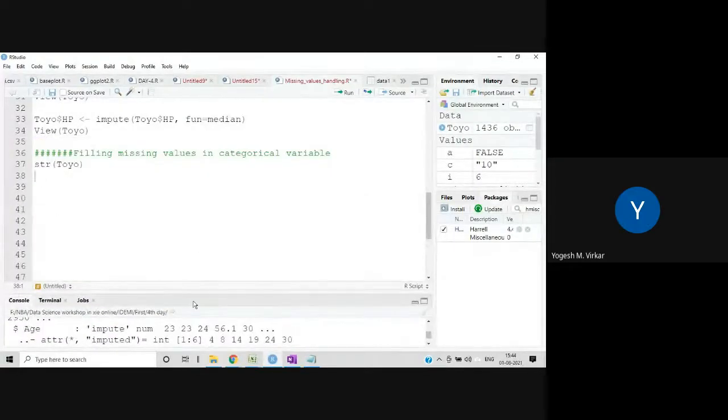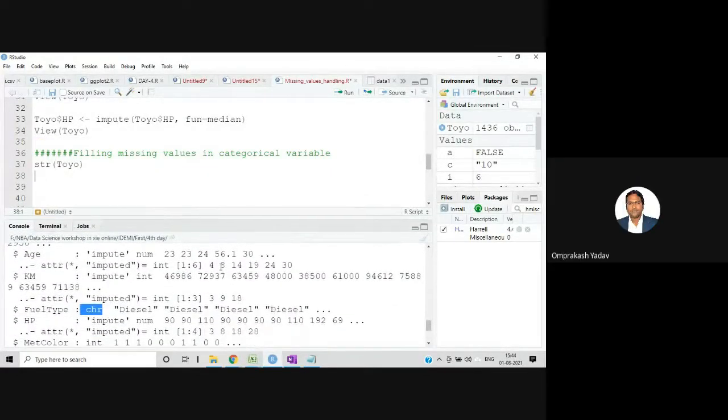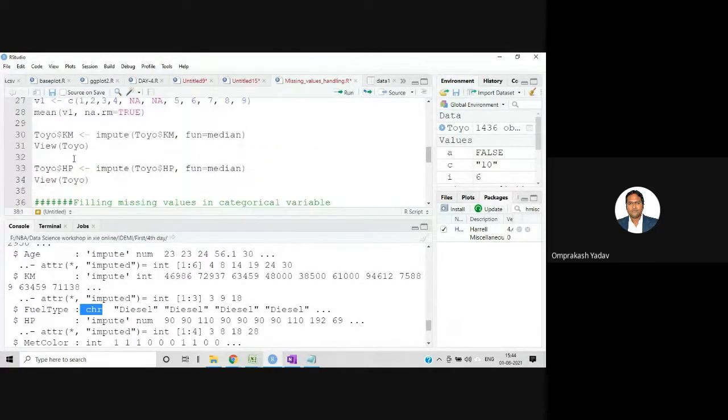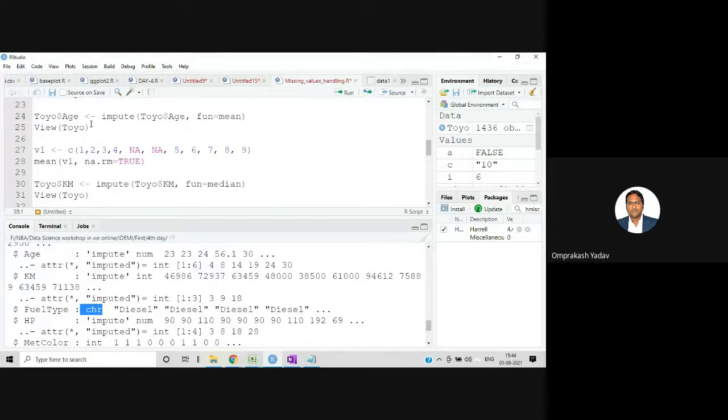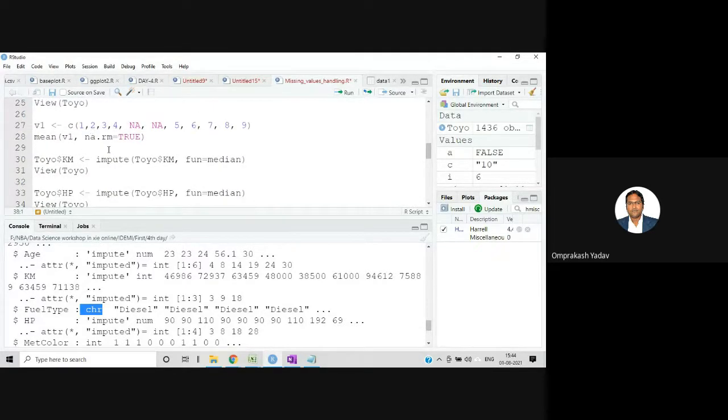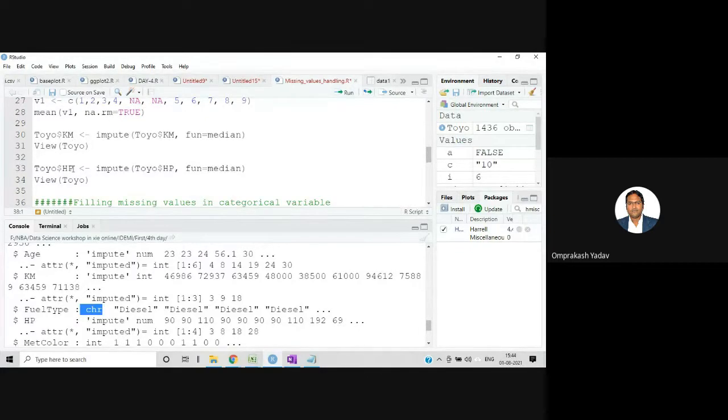Mr. Yadav, sorry to interrupt, but can I ask what time you started? Now only, right? Okay. 5, 10, half a minute or 1 minute. See, what I did, before the break we imputed only one column, that is Toyo age. Now I did Toyo kilometer and Toyo HP. I imputed with median value. These two things I did.